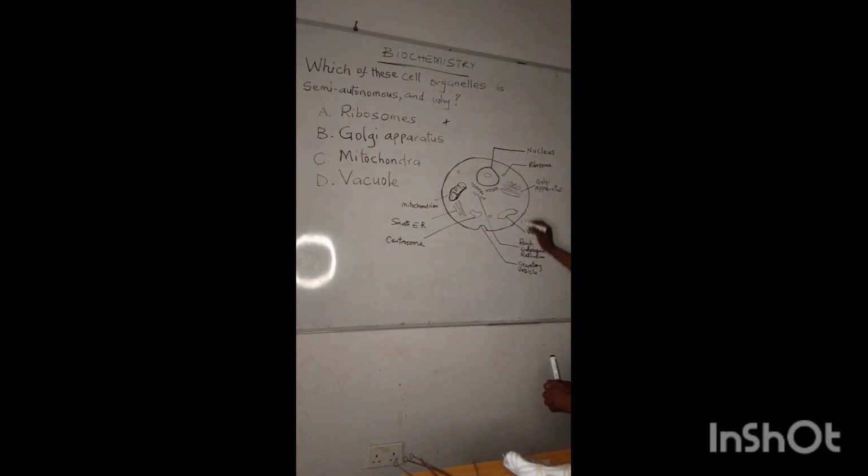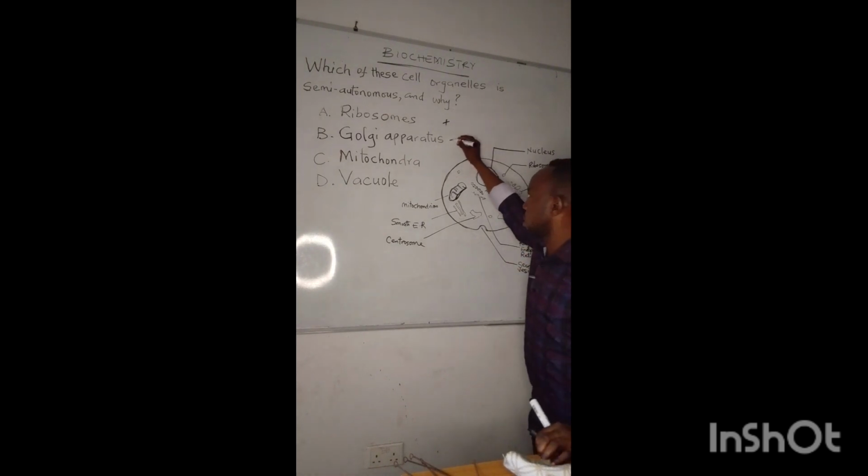Golgi apparatus. This particular structure you're seeing here is the Golgi apparatus. It is also known as Golgi complex or Golgi body. This organelle contains a series of stacked, flattened sacs or pouches known as cisternae. These things are cisternae. Its function is to modify, package, and transport lipids and proteins to their target areas. So it is dependent on the nucleus too. Therefore, it is not the correct answer.